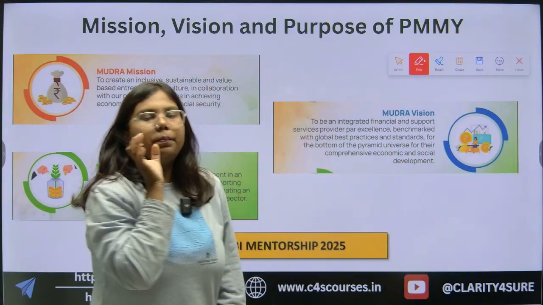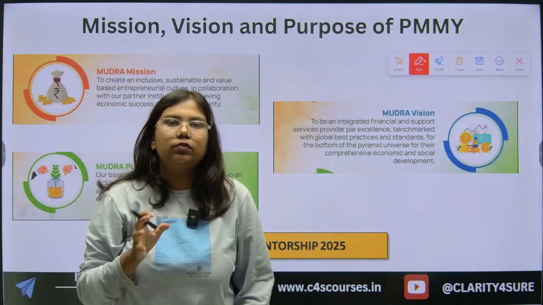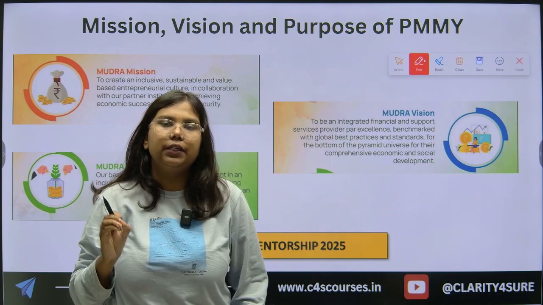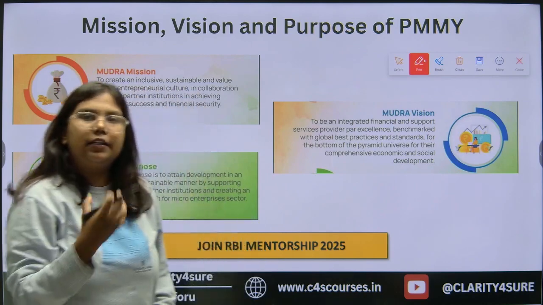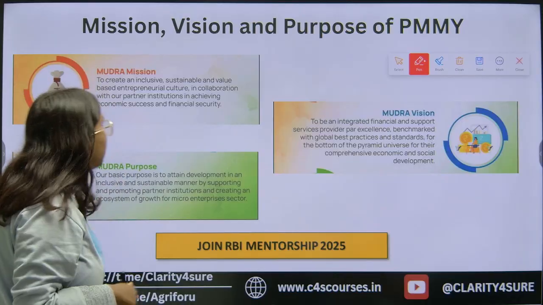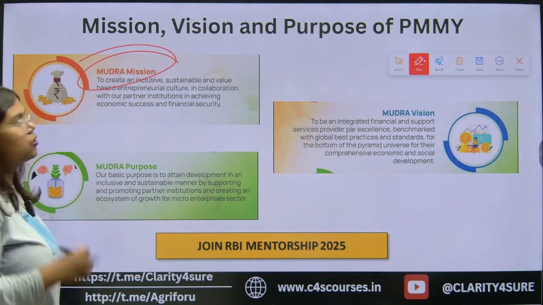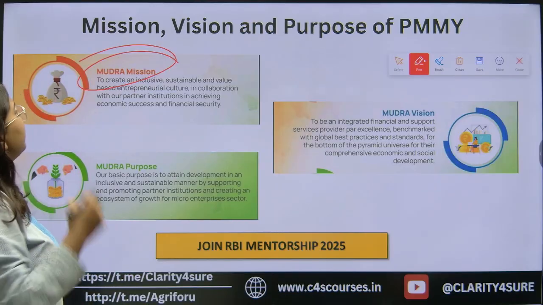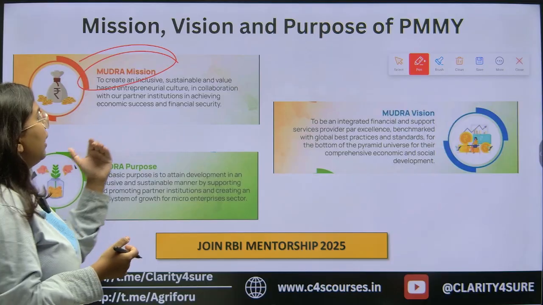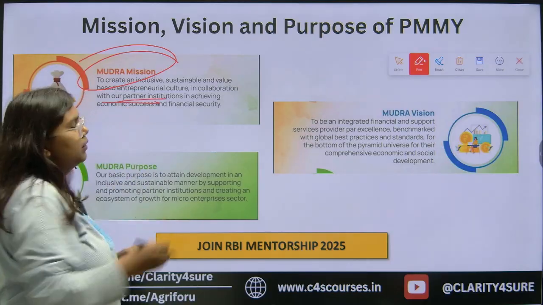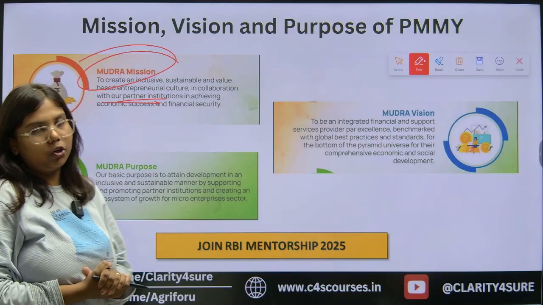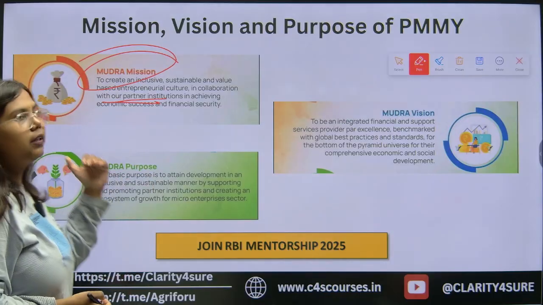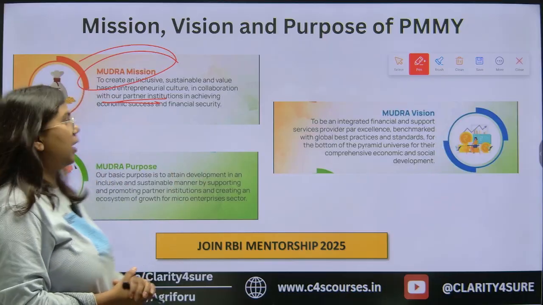Now, coming to a very important part of this scheme, what is the mission, vision and objective of this scheme? That is, what is the purpose of this scheme. So, the Mudra mission is to create an inclusive, sustainable and value-based entrepreneurial culture, and in collaboration with partner institutions, to achieve economic growth and the targeted economic success.